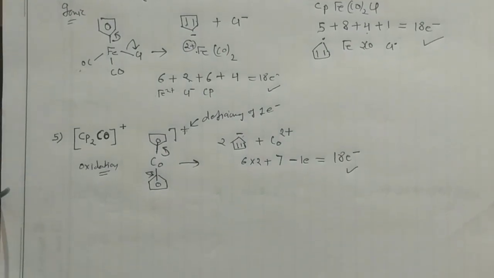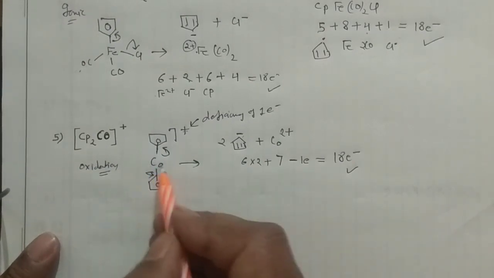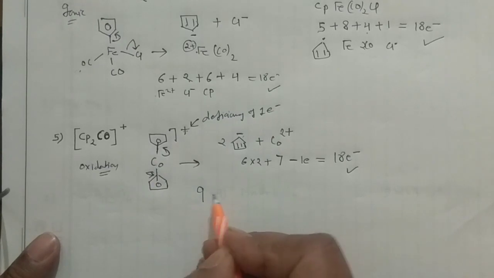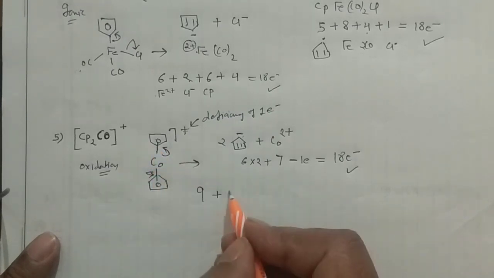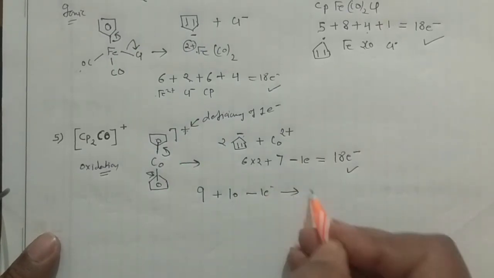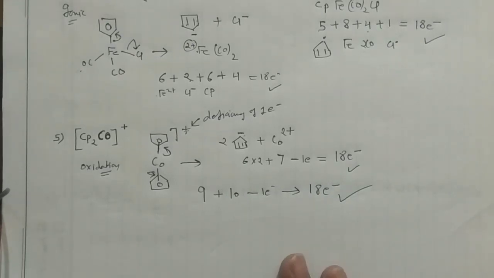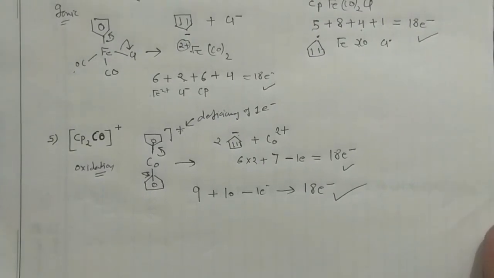And then if you go for the neutral method, there is no problem in the neutral method. Cobalt, as I already told you, will give you 9 electrons, and these two will give you 10 electrons, and deficiency of 1 electron means minus 1 electron, and again you have this 18 electron system. So this is how easy the problems are. But you should stick to one method only, how you can solve the problem. Okay, so this is again very important.